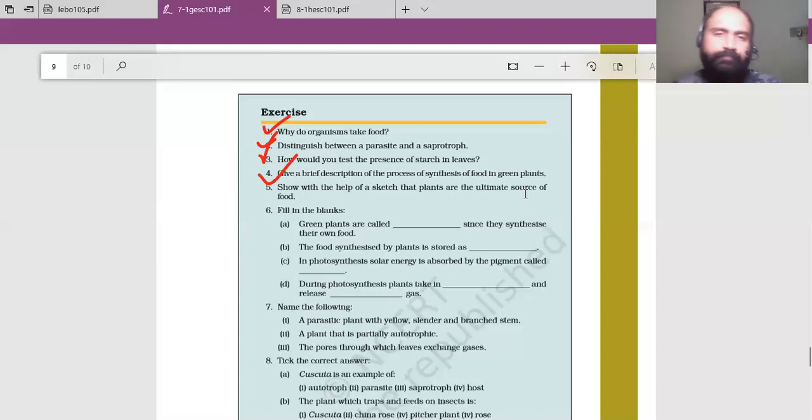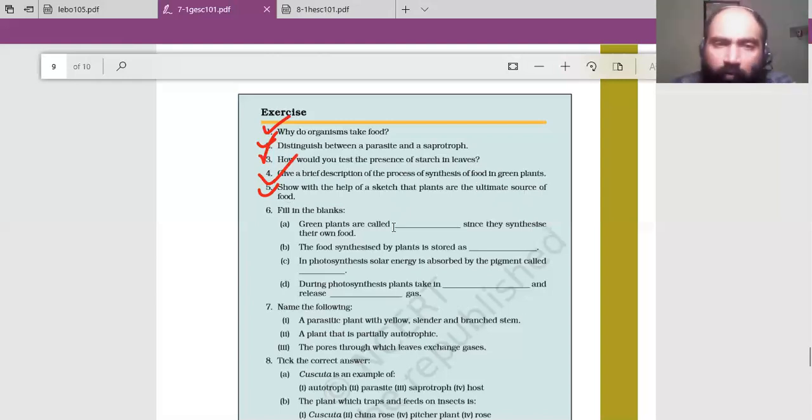Again, I'll explain, or you can rewind and listen again. Green plants have a specialized pigment called chlorophyll. With the help of this chlorophyll, green plants trap, T-R-A-P, trap sunlight, and with the help of carbon dioxide they synthesize their own food, and that process is called photosynthesis. Fifth question, show with the help of a sketch that plants are the ultimate source of food.